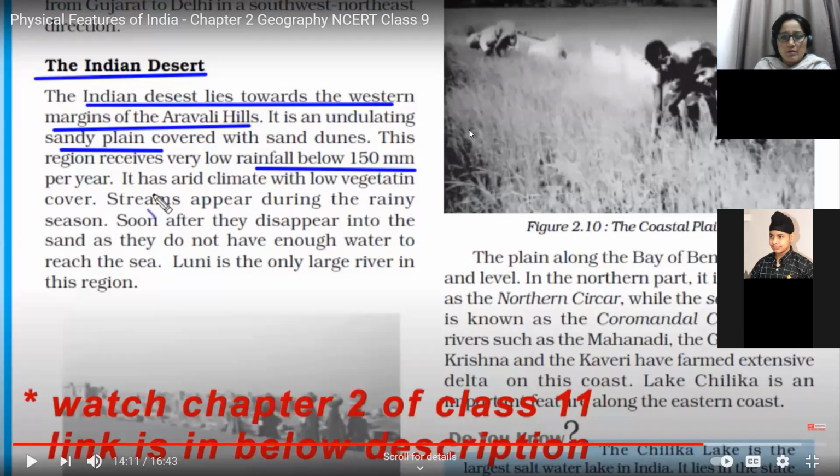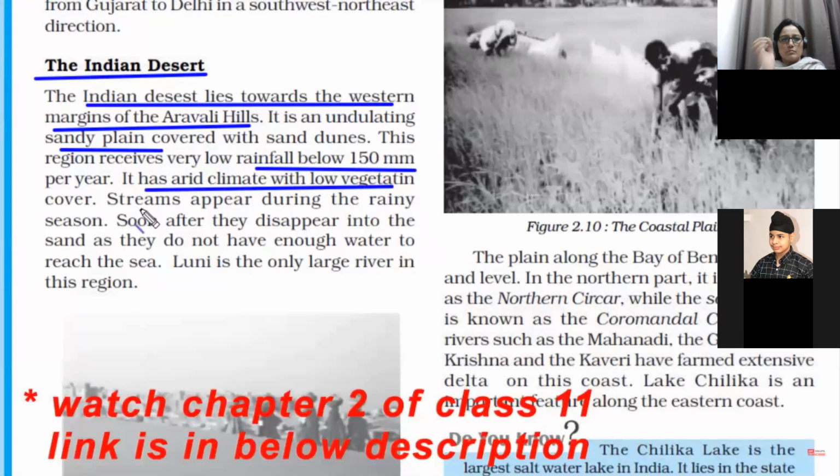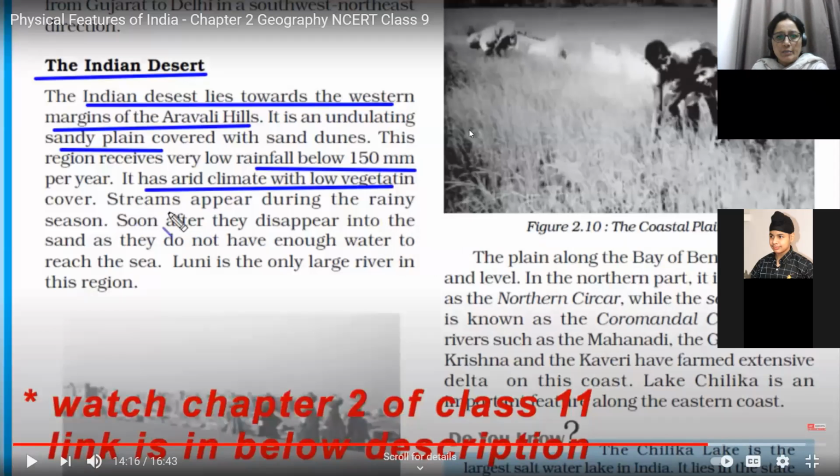Though they have rivers, these rivers are temporary. These rivers are formed whenever there is rainfall. When there is no rain, these rivers disappear. It receives around 50 millimeter per year. It has an arid climate, which means hot and dry, with low vegetation. Arid climate means dry climate.